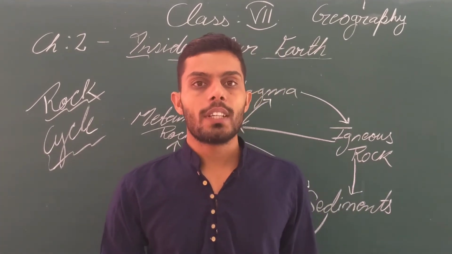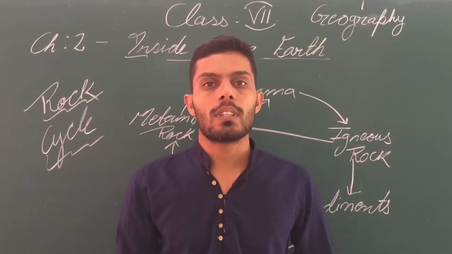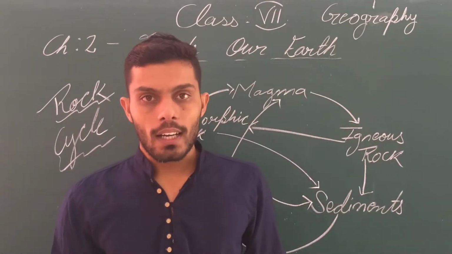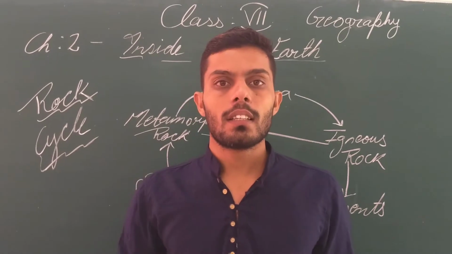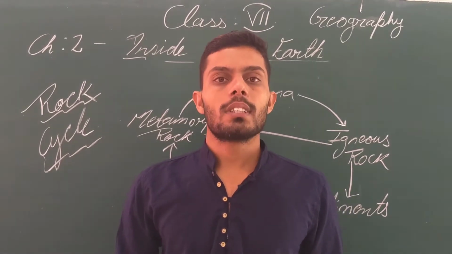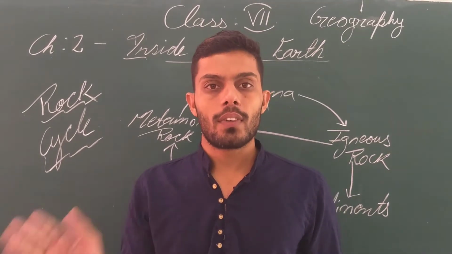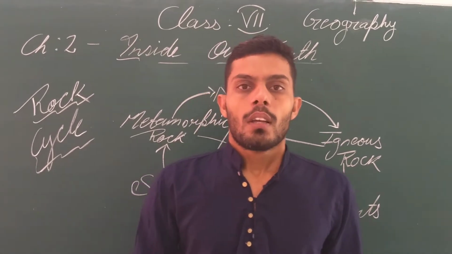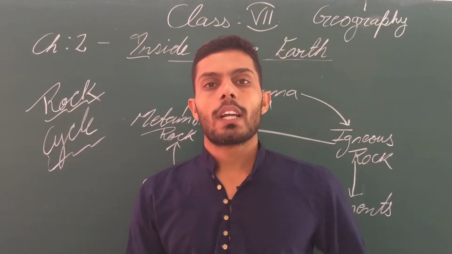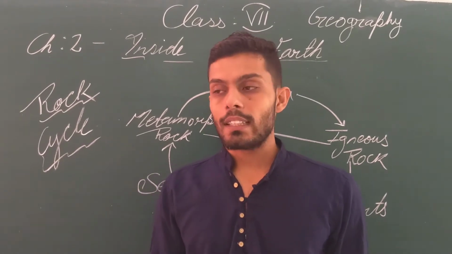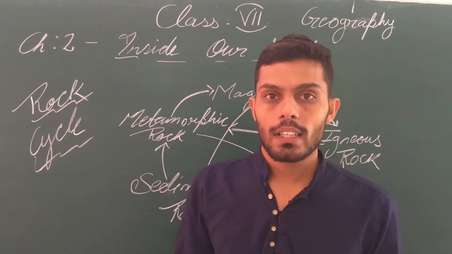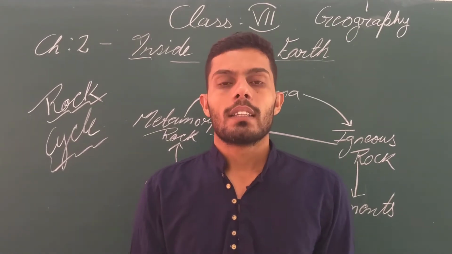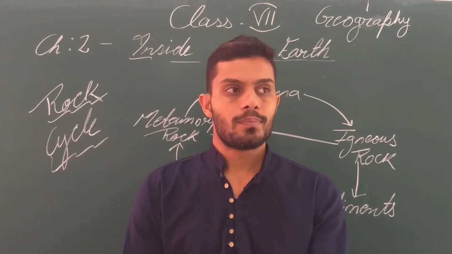So in the previous video we were discussing the types of rocks and the inside of our earth. We saw that our earth is divided into three different parts: the crust, mantle and core. Besides that, we also looked at rocks and minerals. Rocks are a natural mass of minerals that exist on our earth.